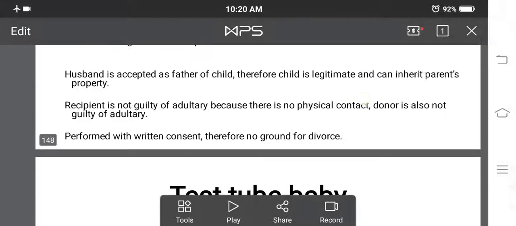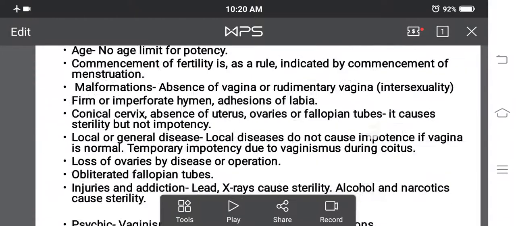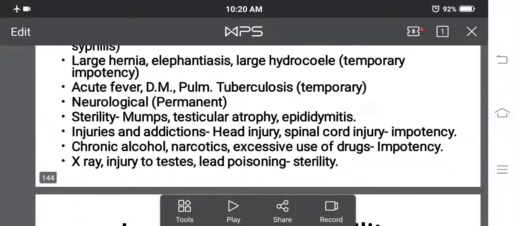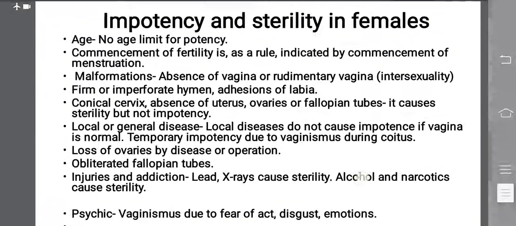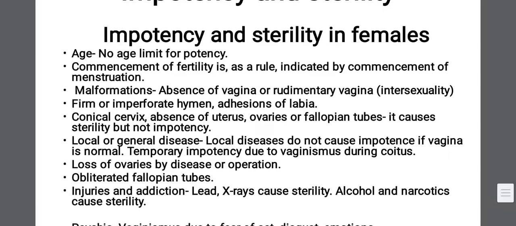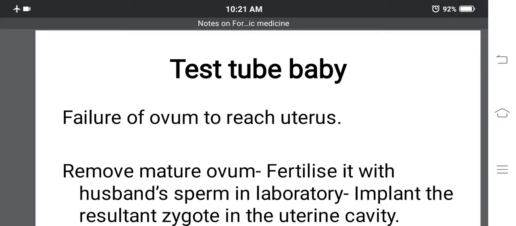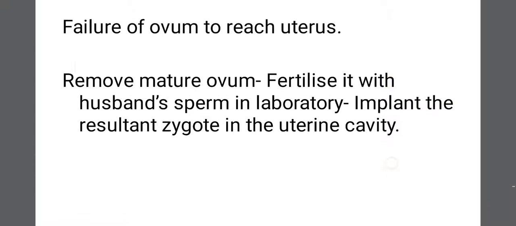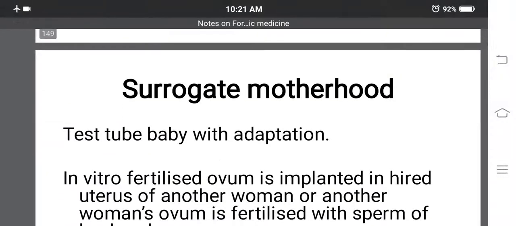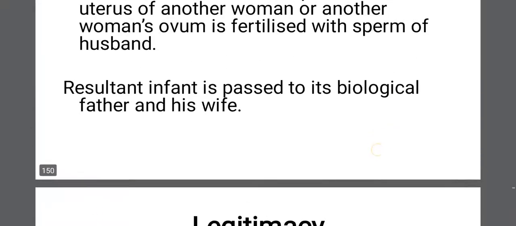So this is about, we have seen the three important topics today. Causes of impotency and sterility in male, causes of impotency and sterility in female, then artificial insemination, and two mark questions, two small or short topics, test tube baby and surrogate motherhood. So these are the important topics, any of them is always asked in the theory exam.